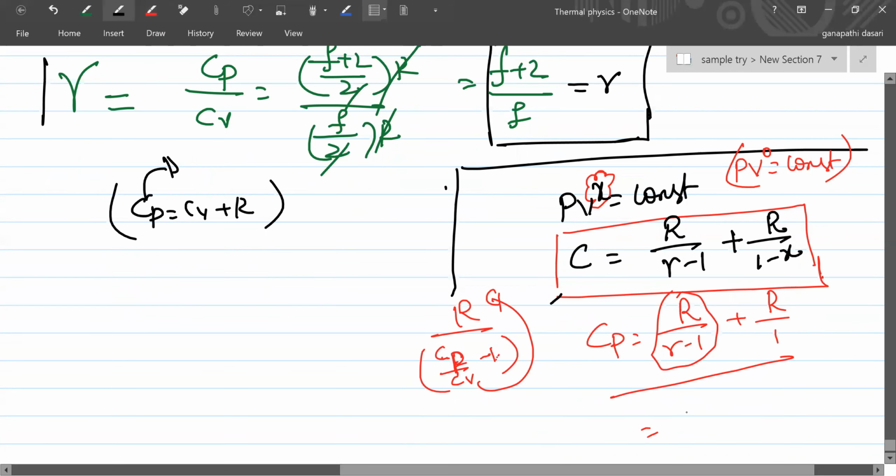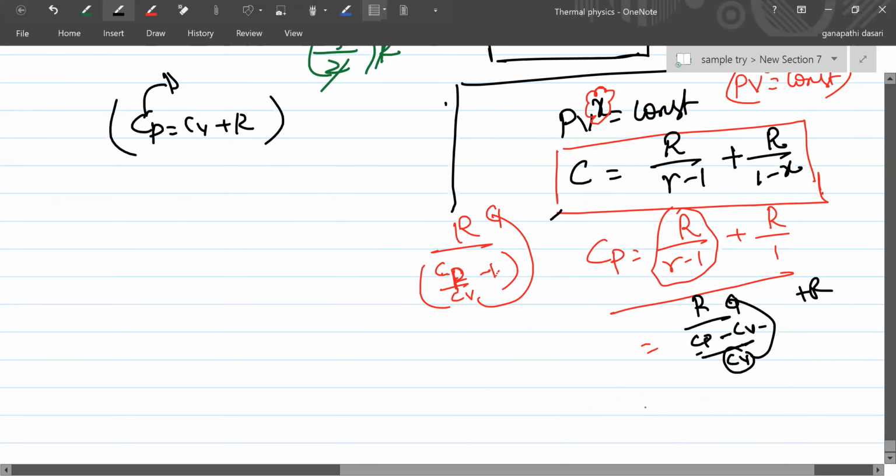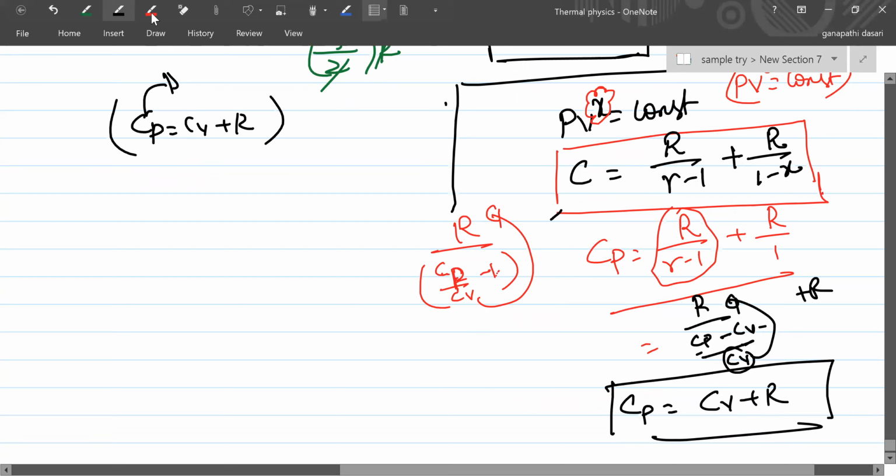I'll substitute here if you did not understand this. R by (Cp by Cv minus 1) means Cv into R by (Cp minus Cv), right? Cp minus Cv is R. R gets cancelled, right? That means Cp is equal to Cv plus R. Did you get the answer or not? Yes, sir. This formula also has been asked many times in exams.